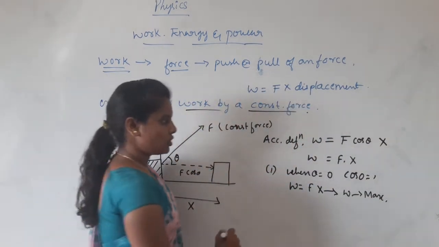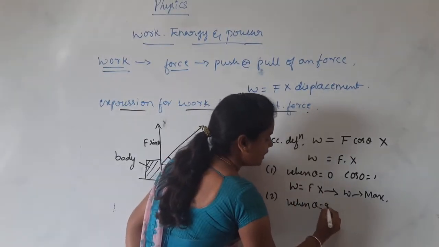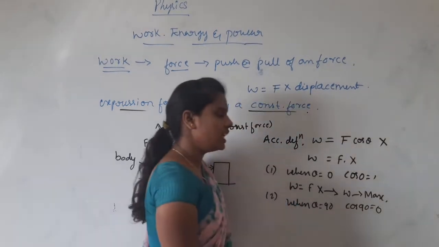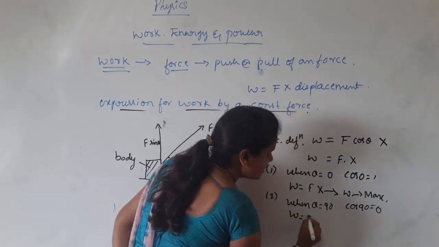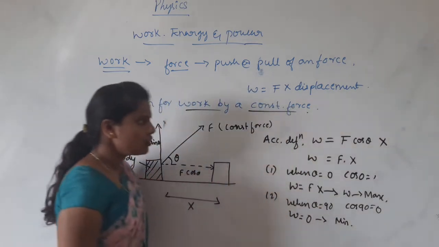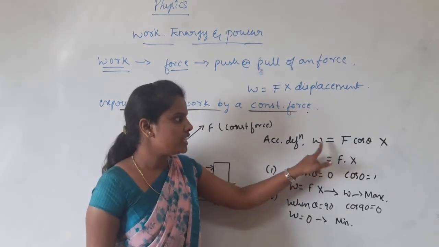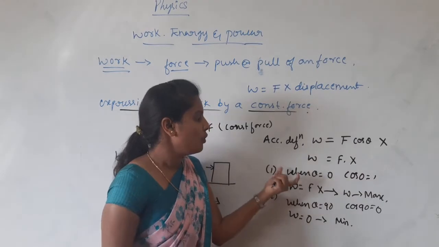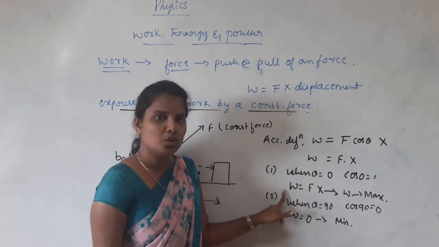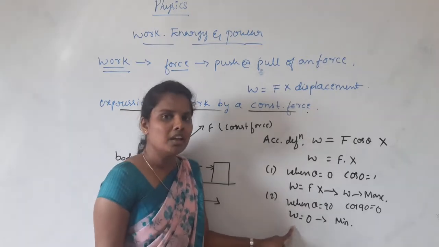Similarly, the second case is when theta equals 90. What is the value of cos 90? Cos 90 is 0. Therefore, the work done is completely 0. This is called minimum work. So the mathematical form of work done by a constant force is F cos theta into displacement x. When theta equals 0, the work is maximum, and when theta equals 90, the work done is minimum.